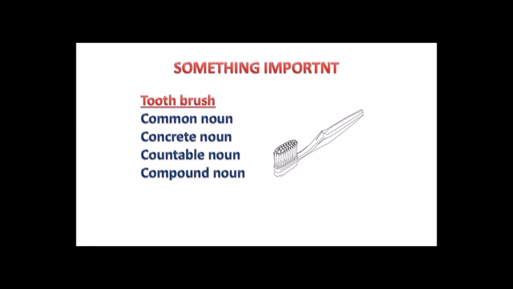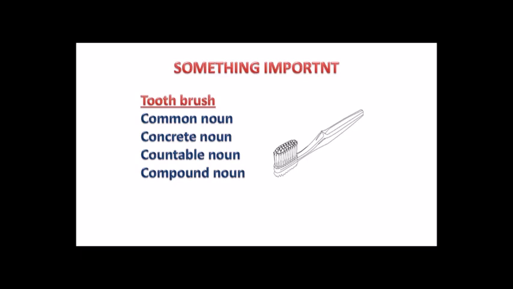Something important to know. There are some nouns that can belong to more than one type. For example, toothbrush. Toothbrush can be a common noun because it is the general name of a type of thing. Then it can be a concrete noun. You can touch it, you can see it. Then it can be countable. It can be one toothbrush or two toothbrushes. So we can count toothbrush. It is also a countable noun. And then it is made of two words, so it is a compound noun also, or compound word.